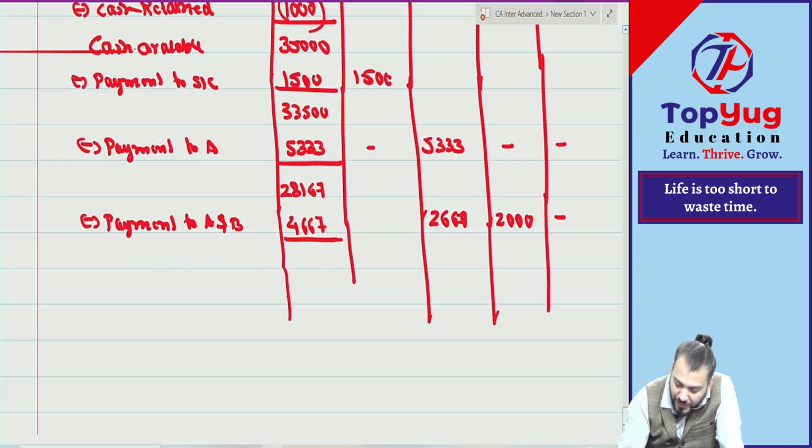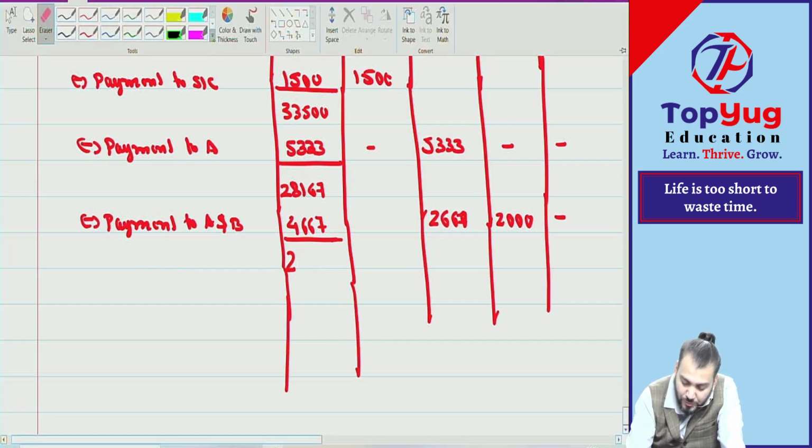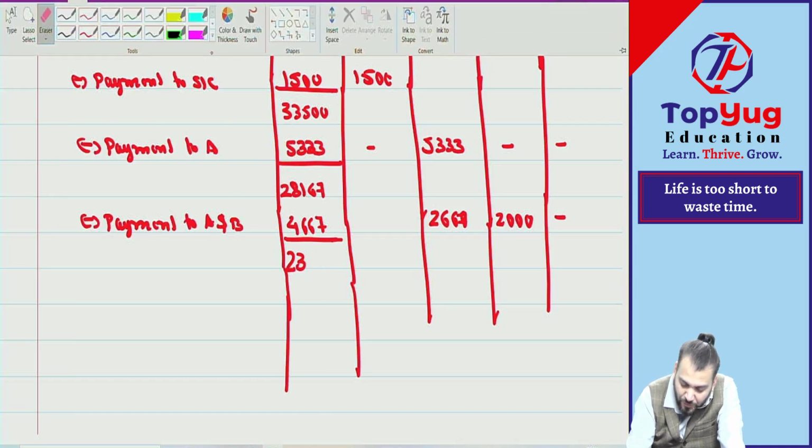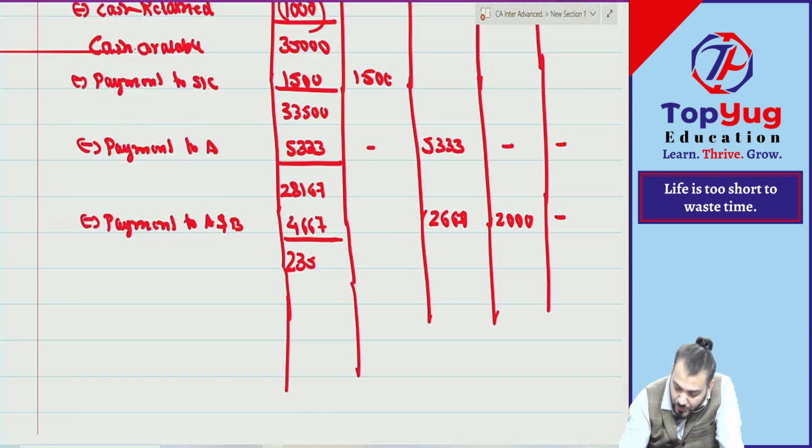Then how much balance is left? 28,000, 23,500. This will be paid to whom? 23,500, right? This will be paid to whom? Payment to A, B and C. In which ratio?